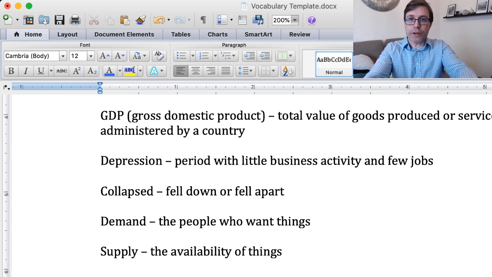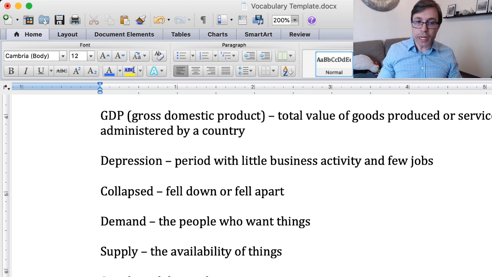You may hear this used as a binomial pair, and people might talk about supply and demand when discussing the economy. They may say, we need to think about the supply and demand. Those two go hand in hand, because if you're trying to make sure the economy is running efficiently and effectively, if there is a demand, you want the supply to meet the demand, so that you have this balance between the two, the supply and the demand.